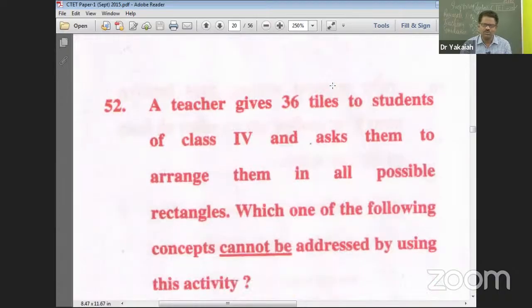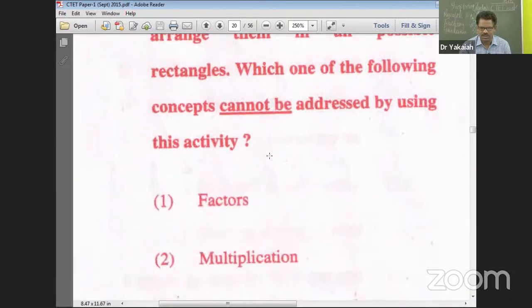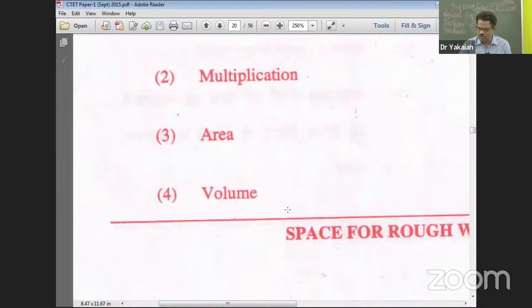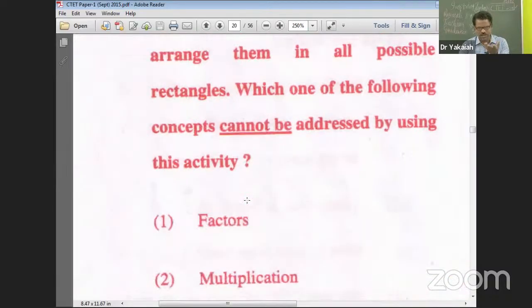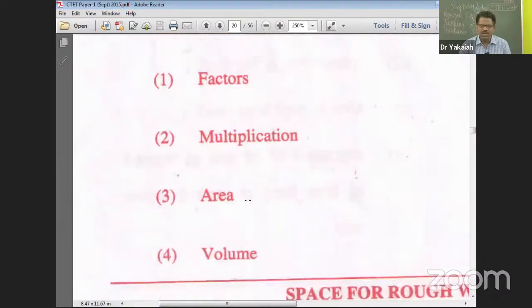Then 52. A teacher gives 36 tiles to students of class 4 and asks them to arrange them in all possible rectangles. Which one of the following concepts cannot be addressed by using this activity? How many given? 36. Factors, multiplication, area, volume. Obviously, volume is 3D, so when you give the tiles, it will not be possible. So therefore, obviously 52, number 4.